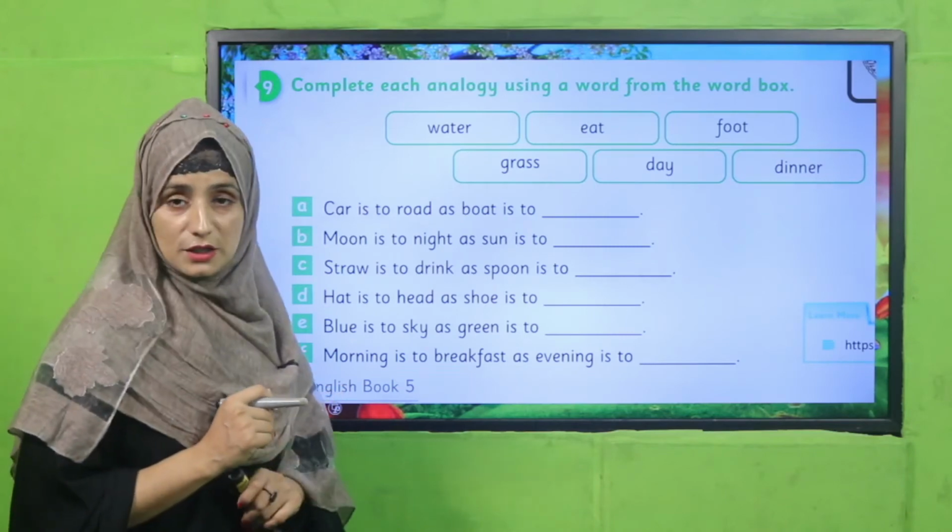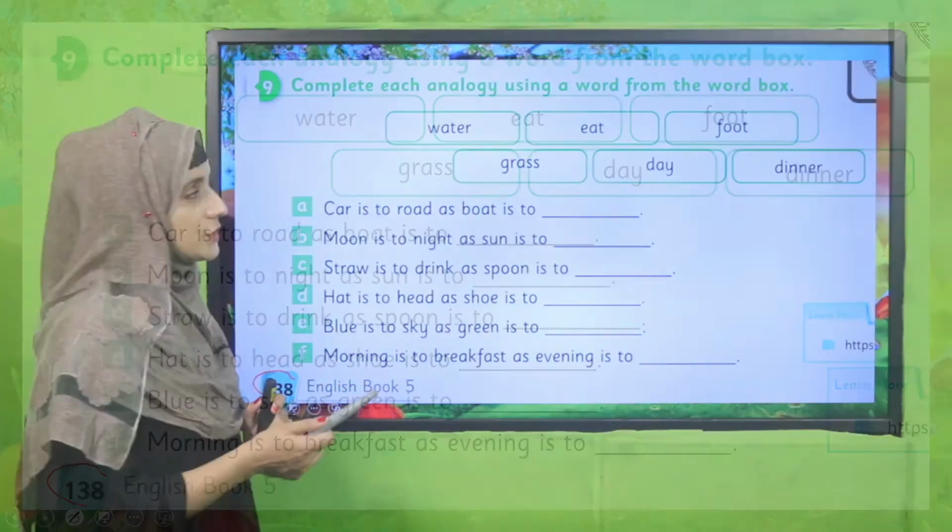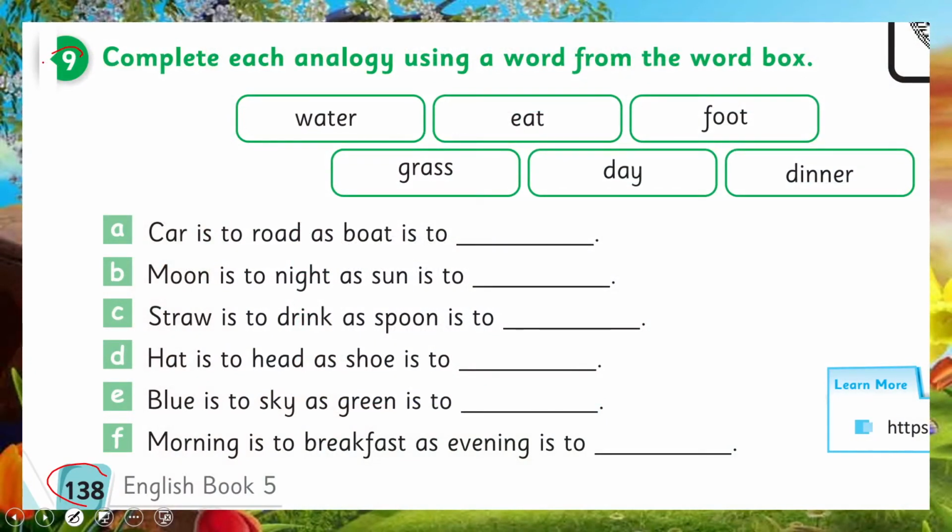If you have got it, let's check what you have got. We are going to perform another activity on your book, page number 138, my dear students. There is question number 9: complete each analogy using a word from the word box. The complete word bank is available for you, and you have to use it, like car is to road as boat is to. Now you can judge easily, I hope. Okay, inshallah, I am waiting for you, my dear teachers. Pause the video, do this activity in your class on your book, and then come back.